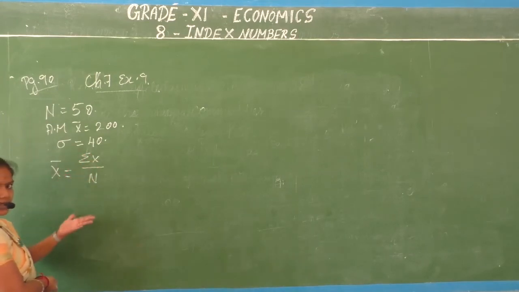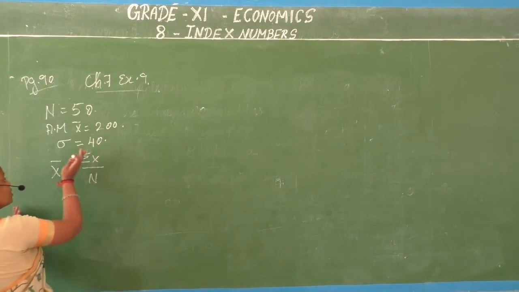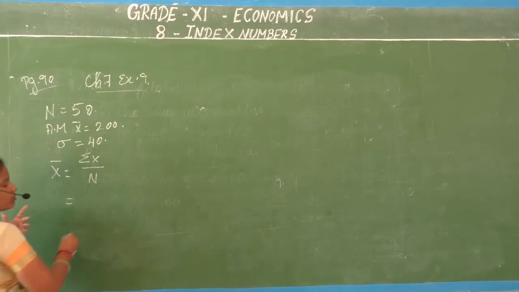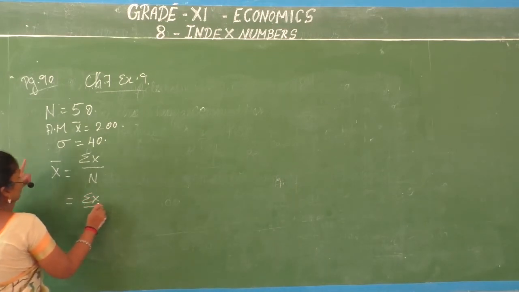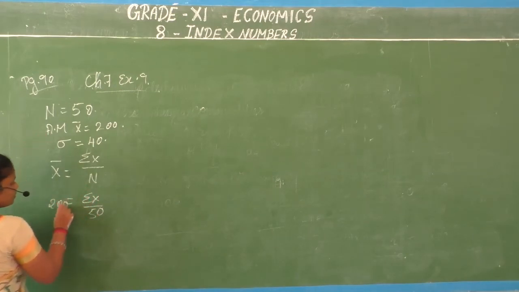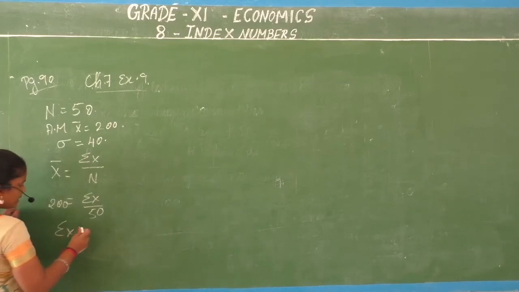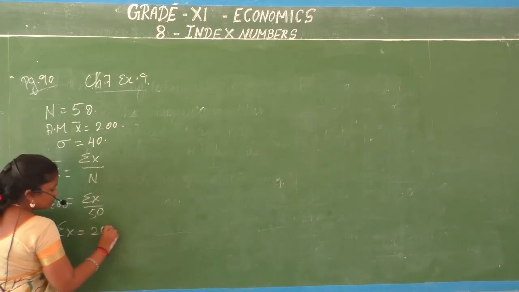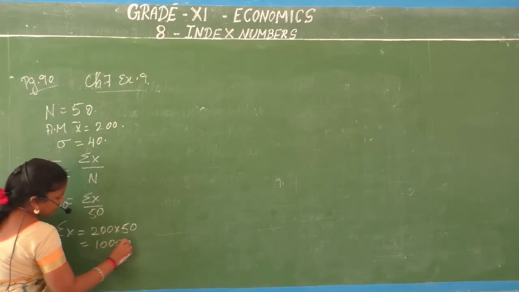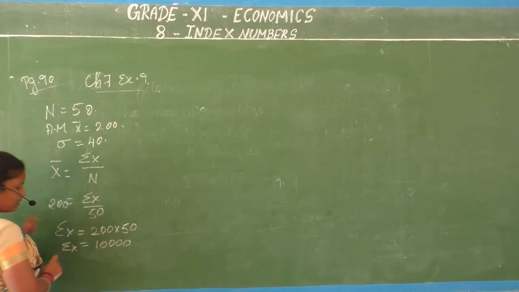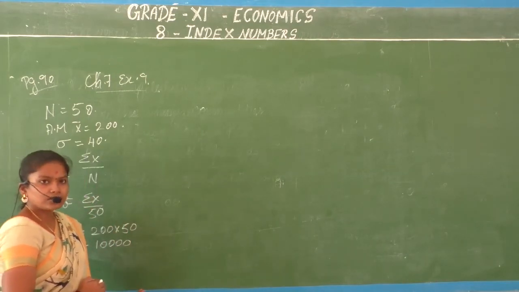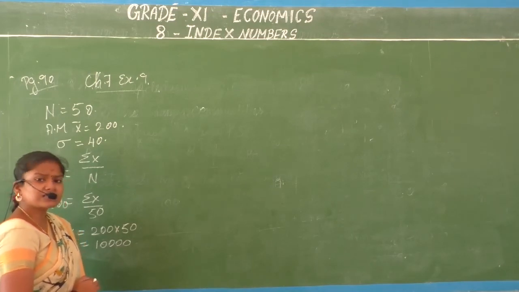X bar is equal to summation x by n. நமக்கு income தெரிஞ்சாதானே நம்மளால increase பற்றி பேச முடியும். So summation x by n. So what is summation x? You don't know your summation x, and you know your n is 50. What is your x bar? 200. So if you want to find your summation x, you will bring this side. 200 into 50 will give you your summation x as 10,000. Income எவ்வளவா இருந்திருக்கு? 10,000.